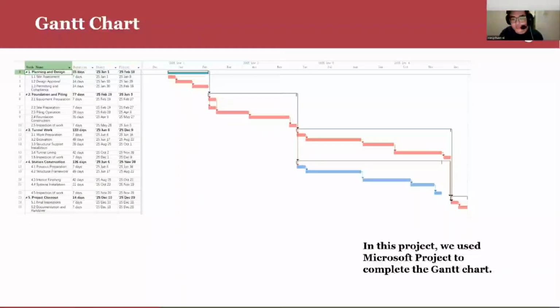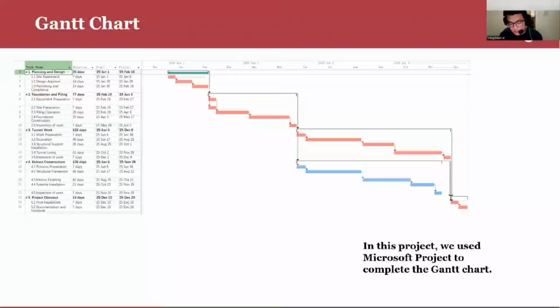In this part, we used the Microsoft Project to complete this Gantt chart. In the second part of the project, foundation and piling, site preparation and equipment preparation can be carried out together, which can have the effect of shortening the construction period.